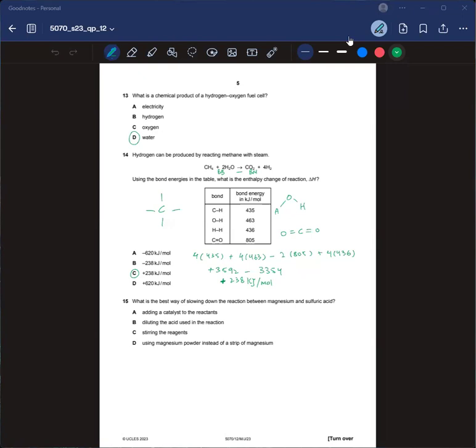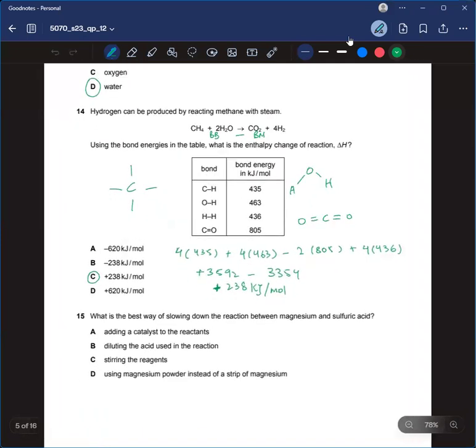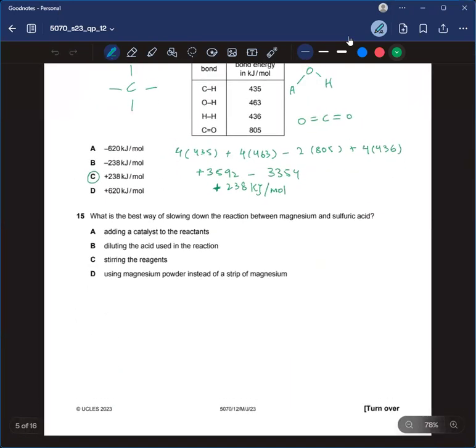So today we'll be solving question number 15 and onwards of 5070 paper 1 variant 2 May-June 2023. And the last question we had done was question number 14 and its answer was C, positive 238 kilojoules per mole.